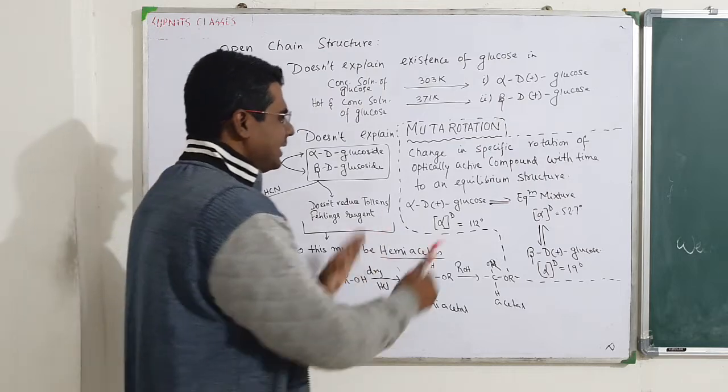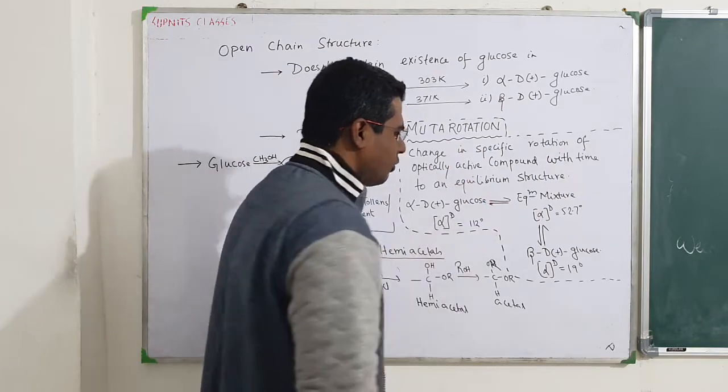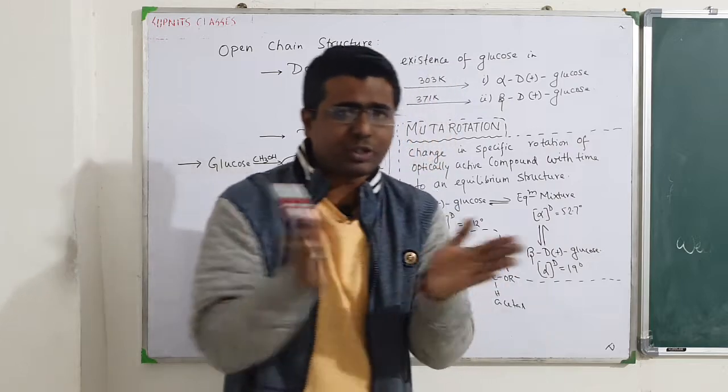So what happens is there is a structure called alpha D glucose, there is a structure called beta D glucose, two different compounds.